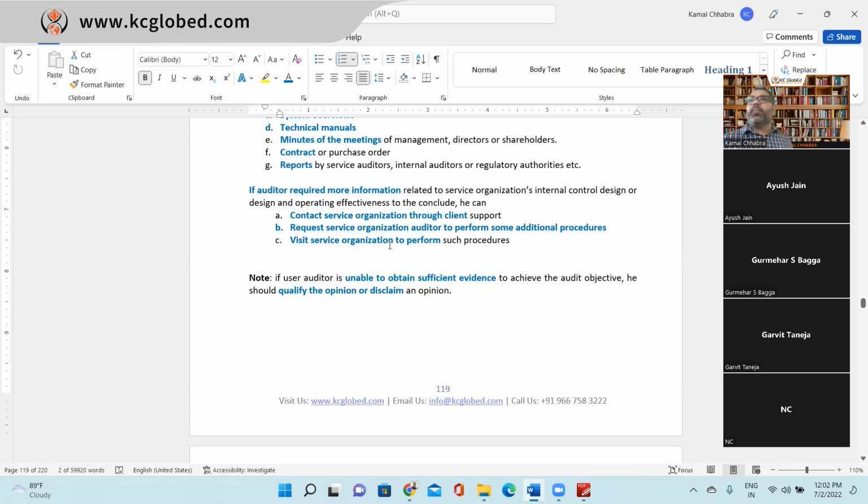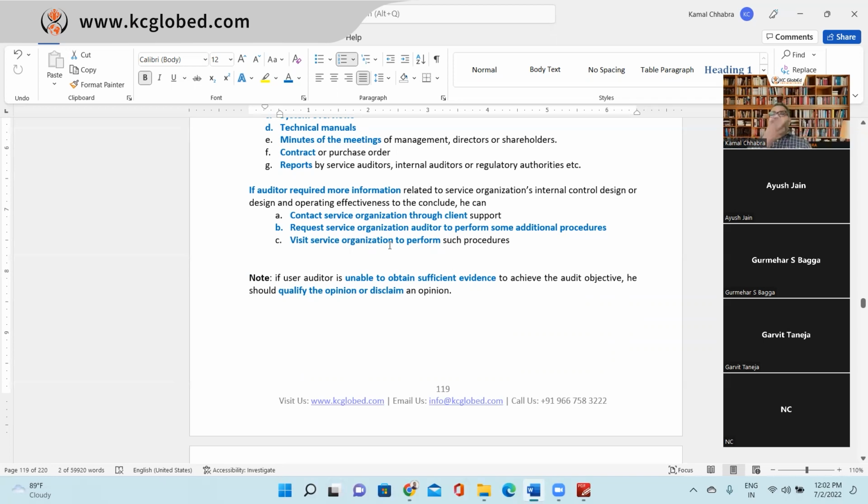Then I want to know more, right? Then you can request the client to help introduce me to the service organization, to understand in more detail about the process and work to resolve those differences, right? So you can ask that. Second is to request the service organization auditor to perform some additional procedures. So you can also request the service organization auditor to perform certain additional procedures for you.